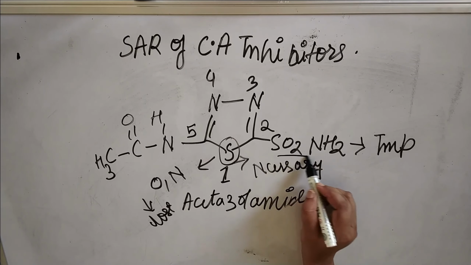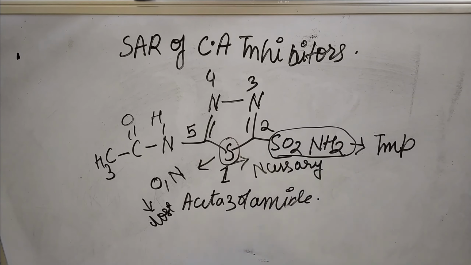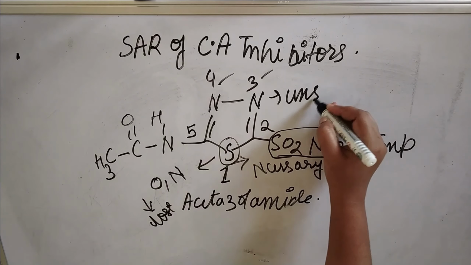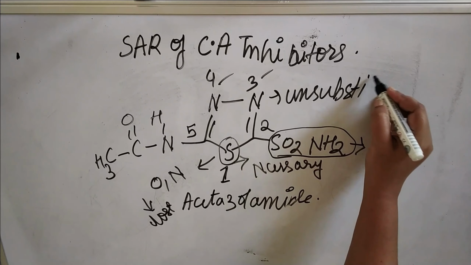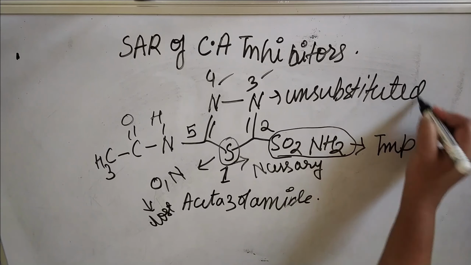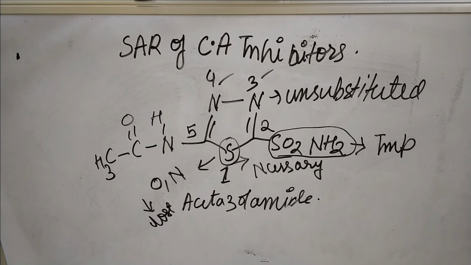Now at position third and fourth, the nitrogen must remain unsubstituted. If there is any substitution on these two nitrogens, the activity will decrease.